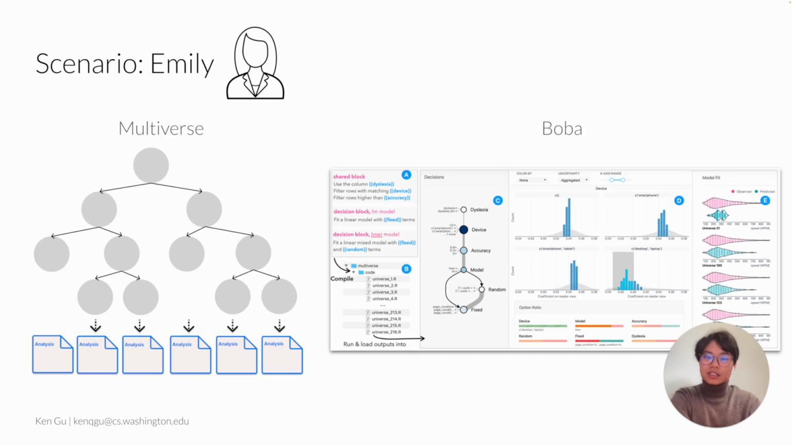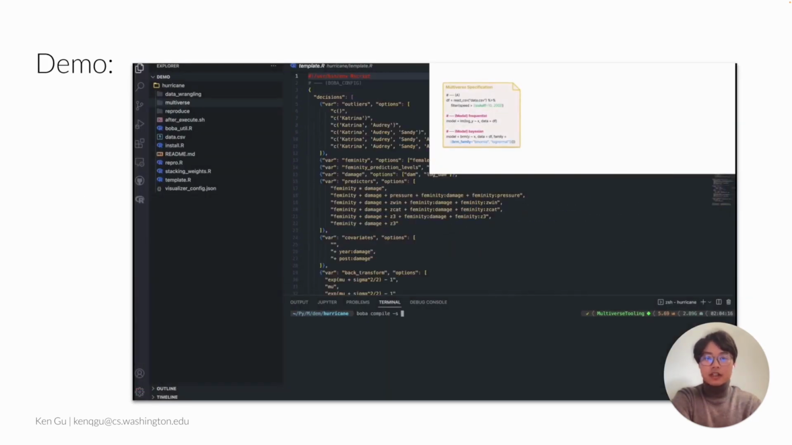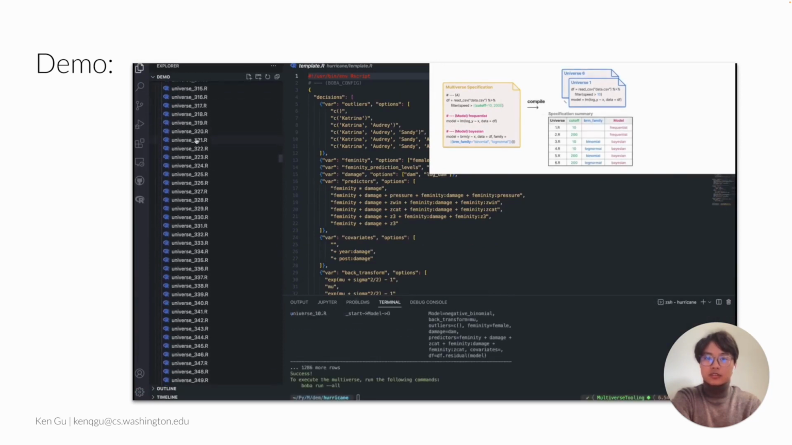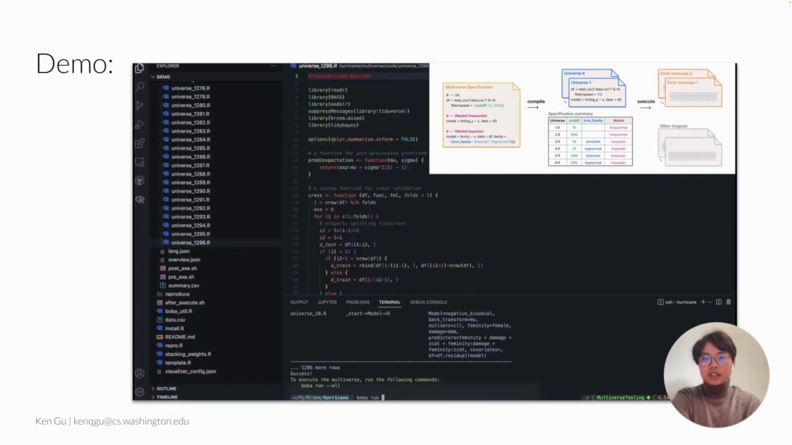To understand challenges in multiverse debugging, let's follow the story of Emily, who is authoring a multiverse with BOBA. After writing her decisions in a multiverse specification file, Emily compiles it, resulting in over 1,000 analysis scripts or universe files. However, as in normal programming, Emily may have written a buggy analysis. To catch bugs, she runs all her analysis scripts and observes error messages.